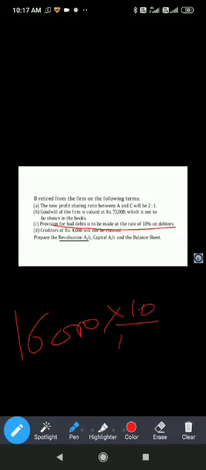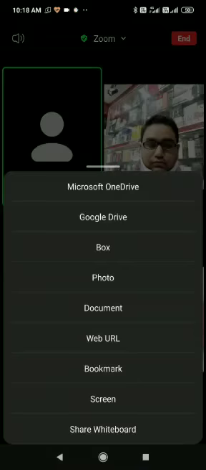So let's start here. You have to prepare provision of 10% on debtors. The debtors were 16,000. So for 16,000, what will be the provision? It will be 1,600. So how will we calculate this?